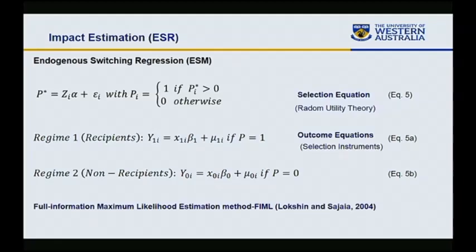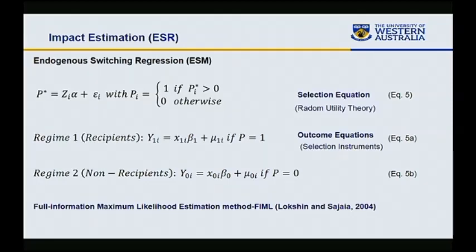In this method, we basically have 2 equations. One is the selection equation, which is similar to the propensity score matching method, because here we are estimating the probability of a household receiving social protection or not. And then, conditional on this selection equation, we have the outcome equation, which tells us the impact of social protection on our outcome variables.